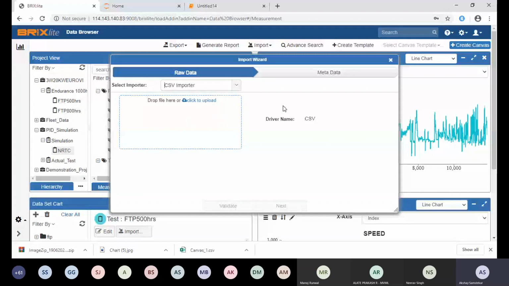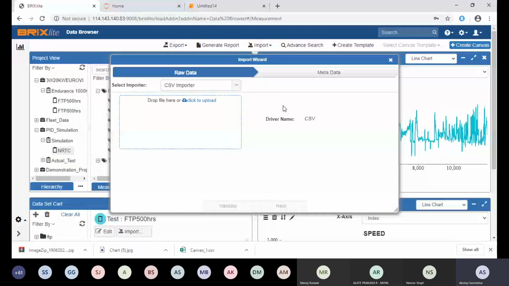Suppose you have some CSV format, so we need to configure a driver for it, a driver for the particular mapping of your CSV file. If you have an Excel file, we need a proper driver file to manage it. It's a configurable importer. Sometimes a customer comes with a very unique file format that is maybe not required globally. Not every customer needs it. At that time we write a custom importer for that customer and provide a driver for it. So any file import is possible.